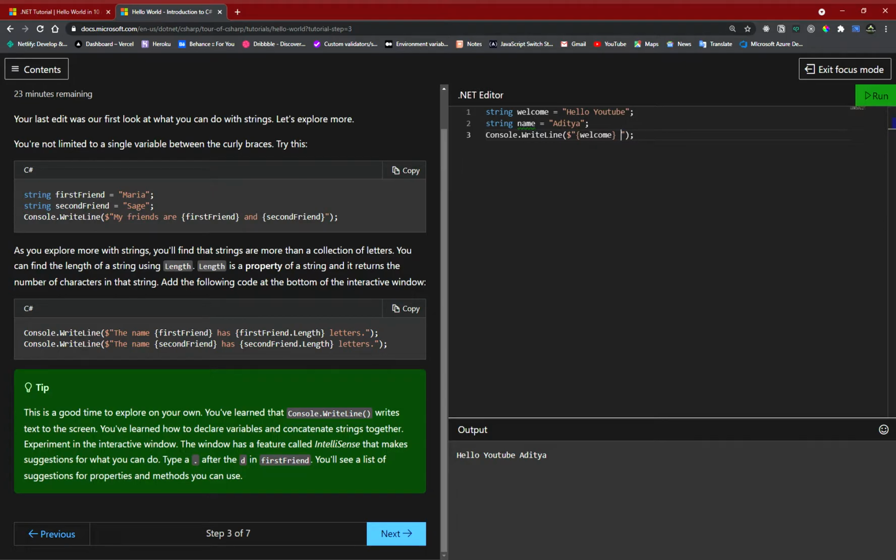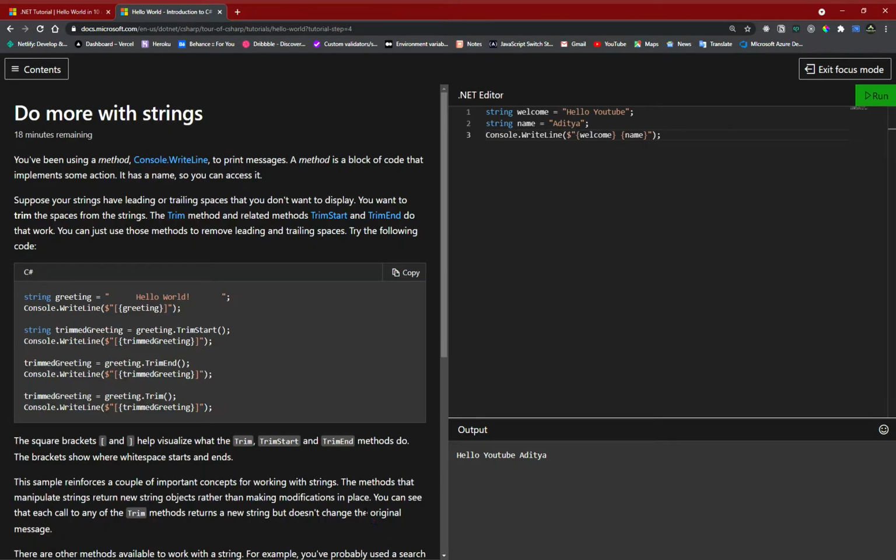Yeah, you can just open the curly brackets and just type, and that's gonna work. Okay, let's run it, and that's the same thing. Okay, perfect. Okay, let's move on to the next chapter.